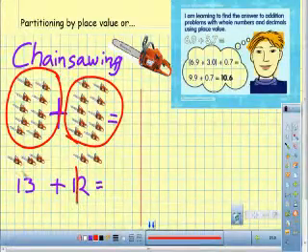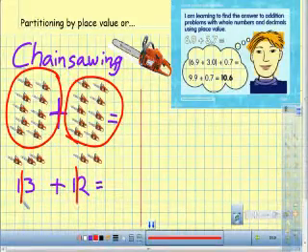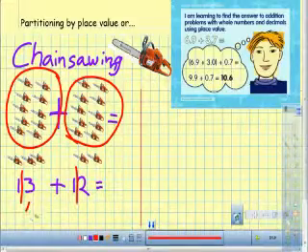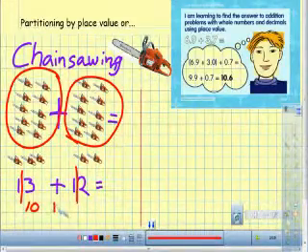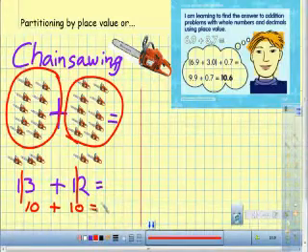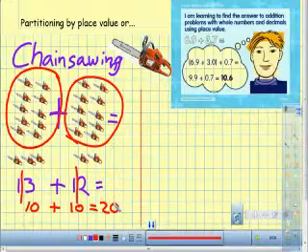If I cut or chainsaw my number, you can see that what I have is 10 plus 10, which equals 2 lots of 10, or 20.